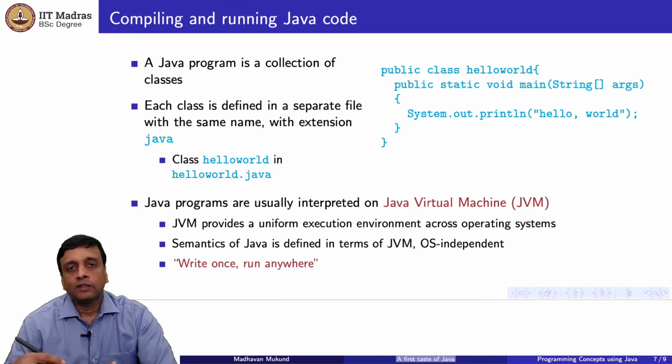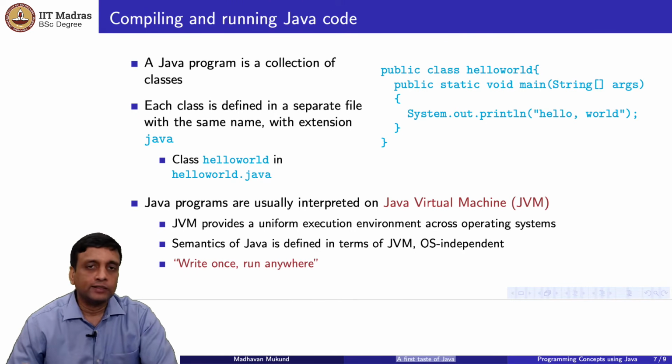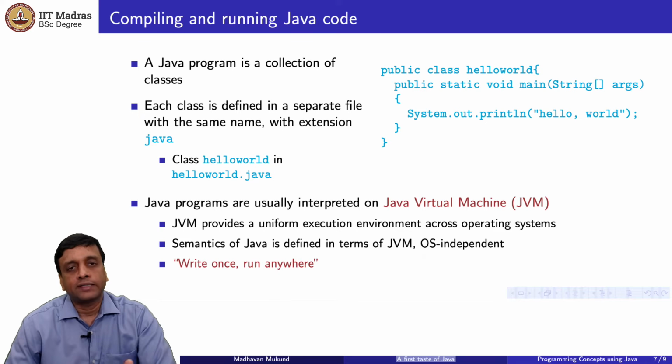If somebody says, what is the maximum size of an integer in Java, you don't have to say, oh, if it's a 32-bit architecture, it is this, and if it's a 64-bit architecture, it is that, and so on, because the JVM will decide, right? If the JVM is a 64-bit JVM, it is so much. If it is a 32-bit JVM, it's so much. It doesn't matter whether it's running on this chip or that chip. So it is OS independent.